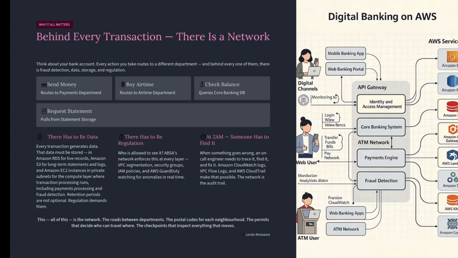There has to be a retention period. How long do we keep it? There has to be regulation. Who is allowed to see it? And if something goes wrong at 2 o'clock in the morning, someone needs to be able to find it, trace it, fix it. All of this is the network. The roads between departments, the postal codes for each neighborhood, the permits that decide who can travel where, the checkpoints that inspect everything that moves. That is what we are building this week. Let us start with main.tf.